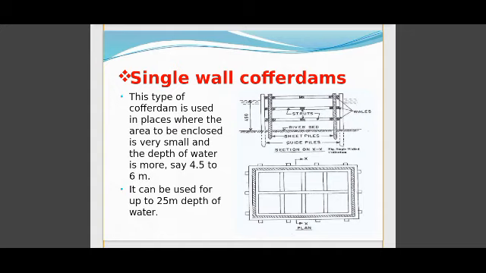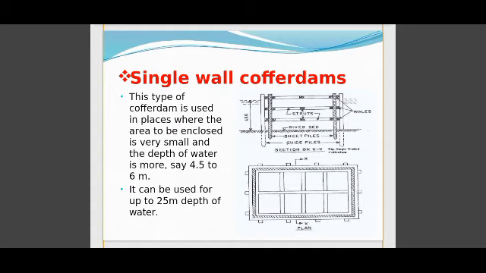In this figure, guide pile and sheet pile are easy to see. Then wales, which are also called longitudinal runners, are bolted to the guide piles at suitable distance. Then wooden or steel sheet piles are driven into the riverbed along the longitudinal runners.